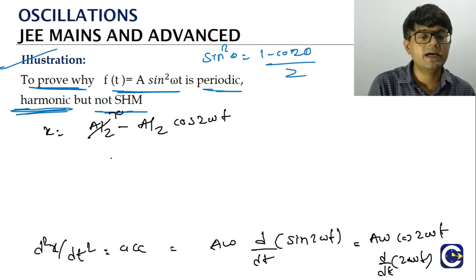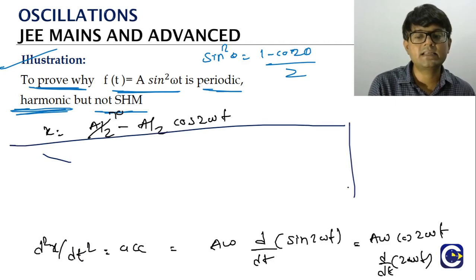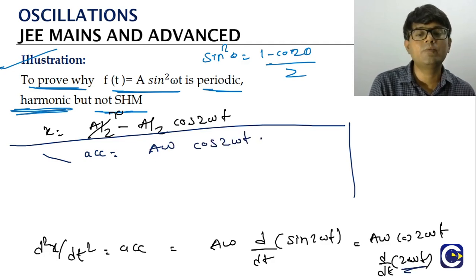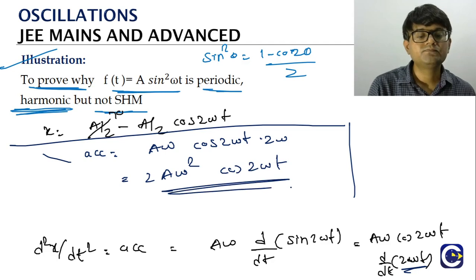Now we are in the final step of getting the acceleration function. What is the acceleration function? A omega cos 2 omega t into the derivative of 2 omega t, that is 2 omega. So 2A omega square cos 2 omega t.